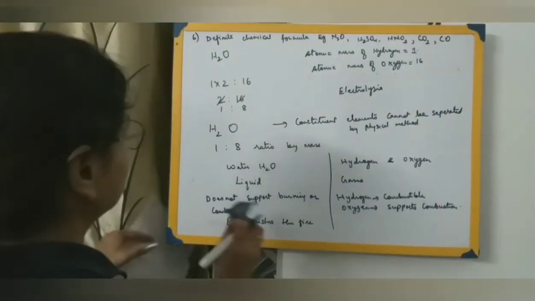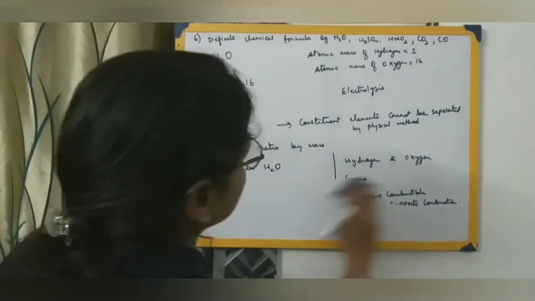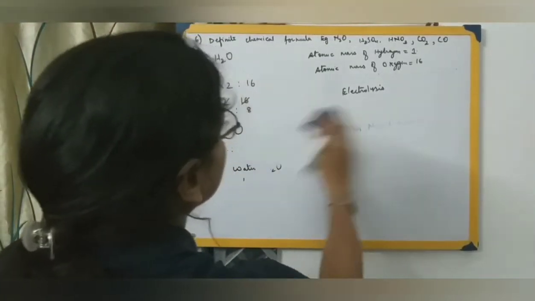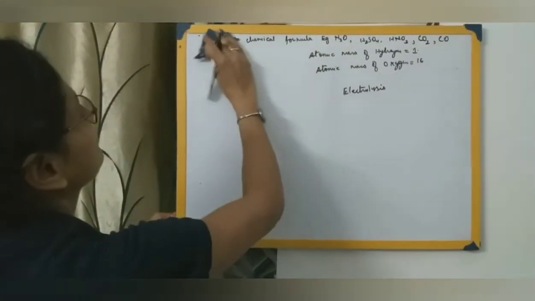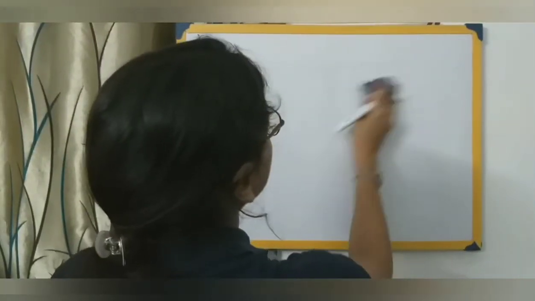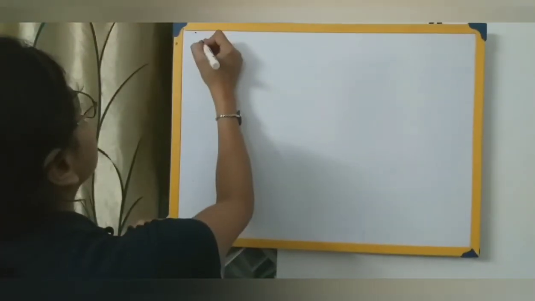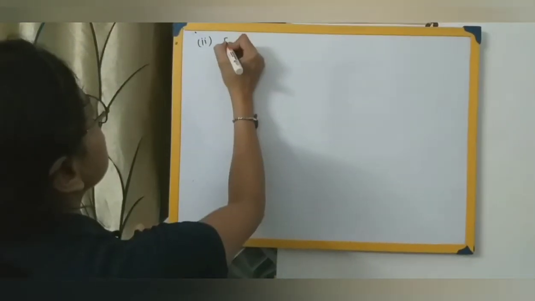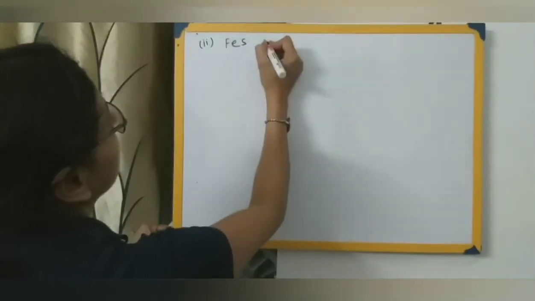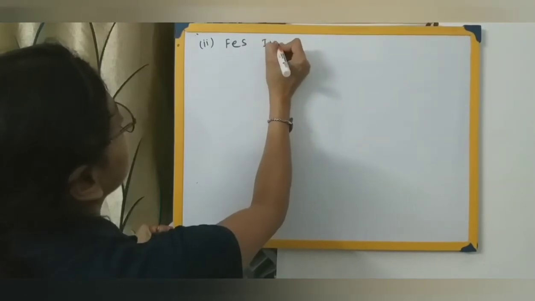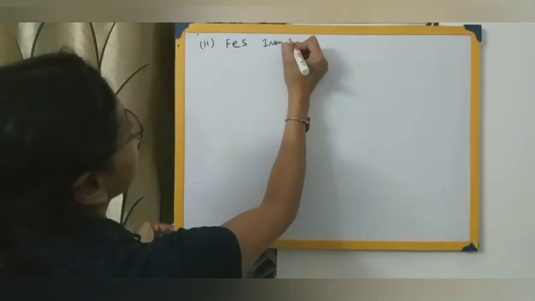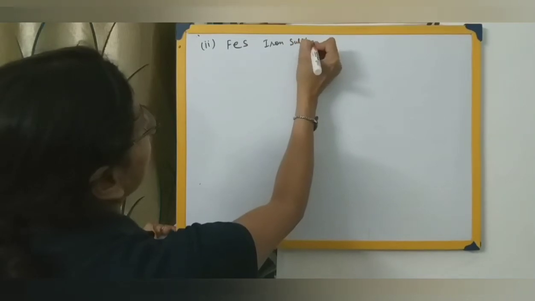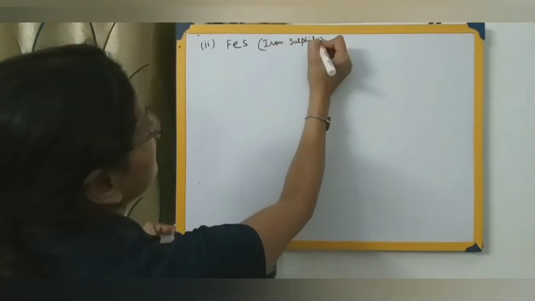We come to another example. FeS is nothing but iron sulfide, or we can also call it iron 2 sulfide.